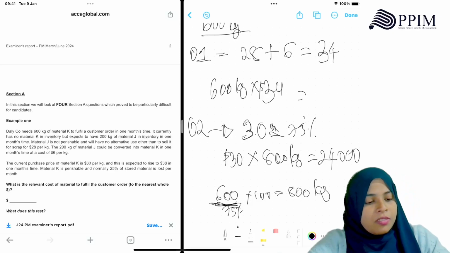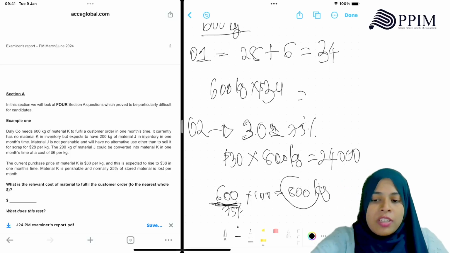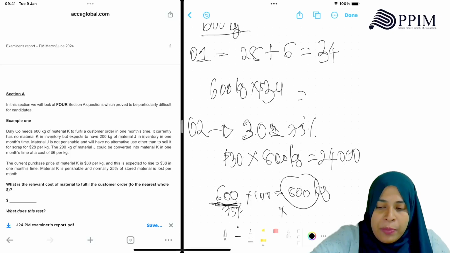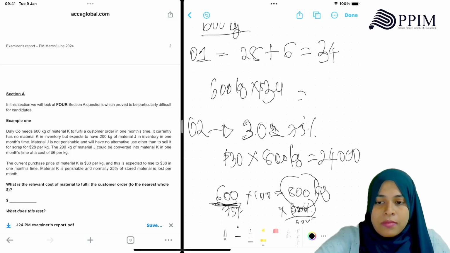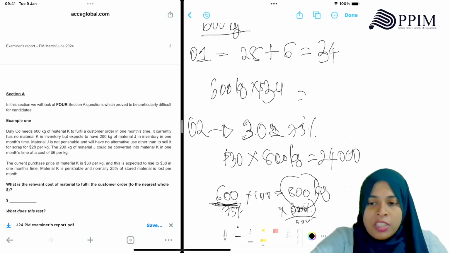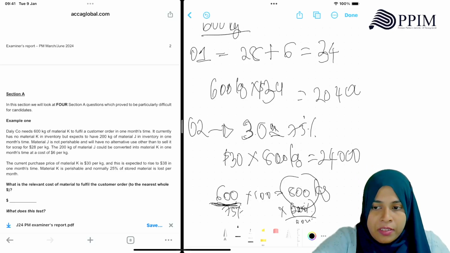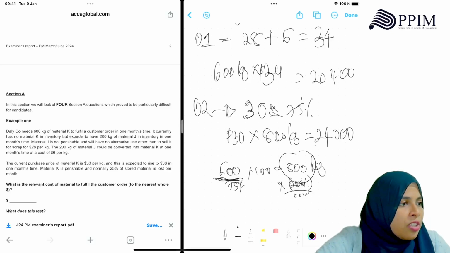Because if you buy 800 kg, 25% will be lost and 600 kg will remain. But then we have to find the cost per unit. So 24,000 you spend for 800 kg, no?